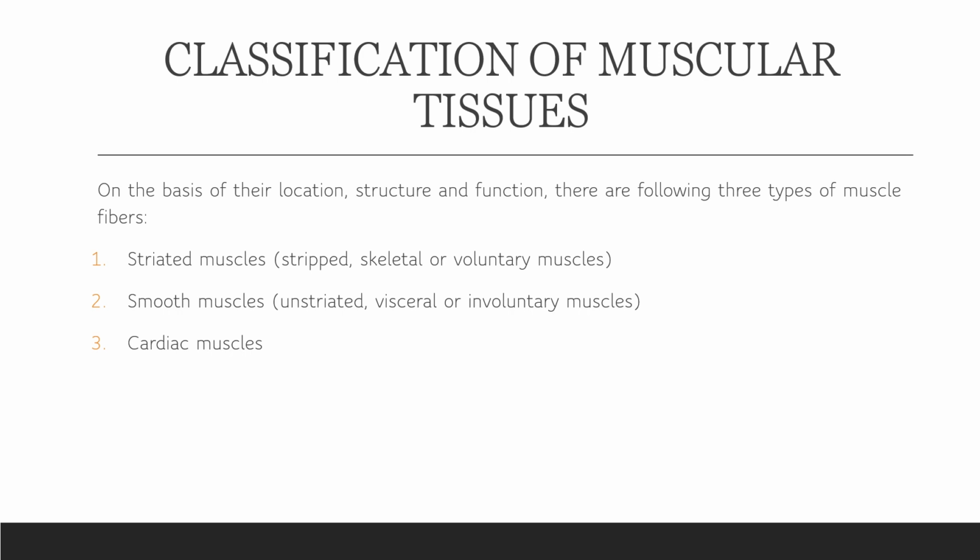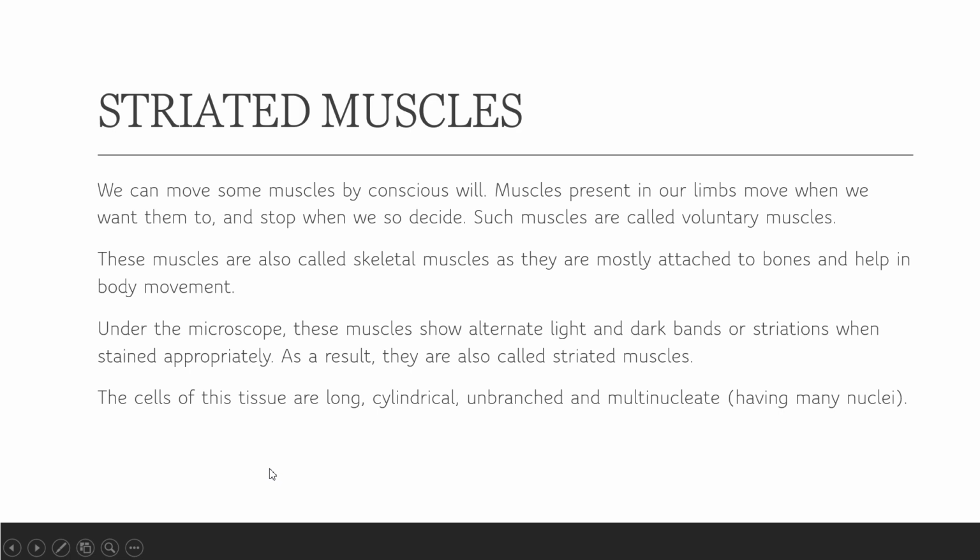The third type is cardiac muscle. The word cardiac is related to the heart only, meaning the only location of this muscle is the heart, or we can simply call them heart muscles. Cardiac muscles are somewhat intermediate between striated and smooth muscle. They have qualities of both. But they are involuntary; we cannot move them according to our will. Striated muscles, we can move by conscious will. Muscles present in our limbs move when we want them to and stop when we decide so, right? So muscles that are movable with our will are called voluntary muscles.